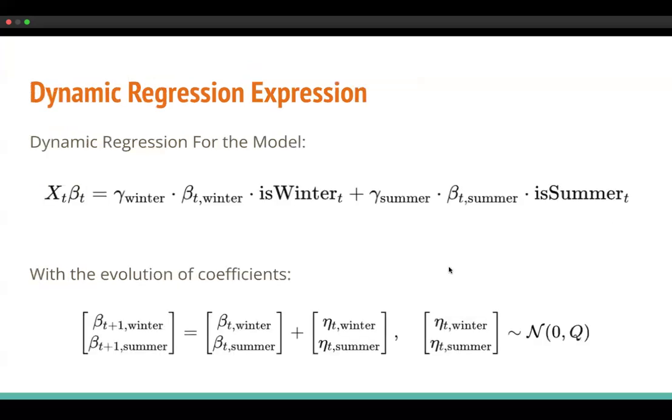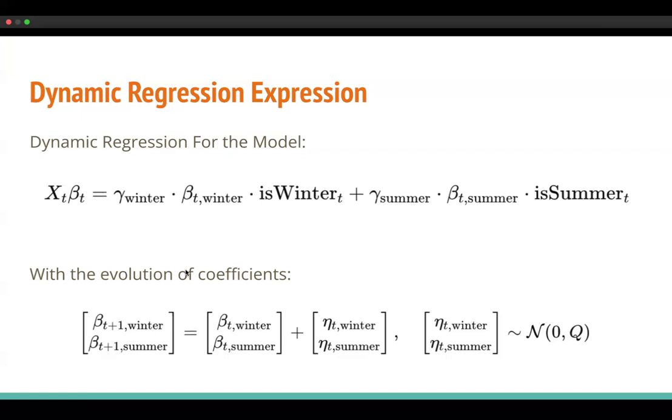Okay, so I will introduce the dynamic regression expression. Here is our mathematical expression for the whole dynamic regression model. As Shijun mentioned, we have two predictors: a dummy variable indicating whether it is winter, and a dummy variable indicating whether it is summer. Each has a coefficient, beta and gamma, with a spike and slab prior, which will be mentioned in the next slide.